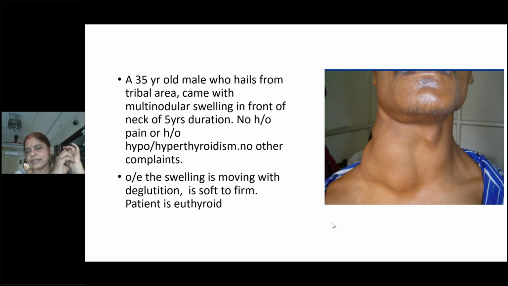So once a local examination is complete, now you have to go for systemic examination, that is your CVS, CNS and all. Then you also have to see, if it is a case of thyrotoxicosis, you have to look for the eye signs, right? So now let us see the other.